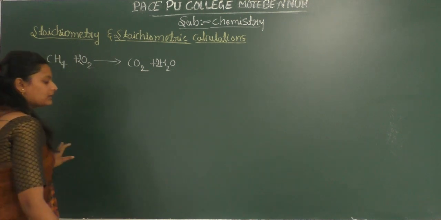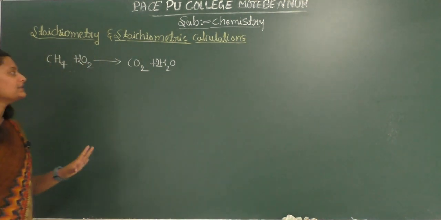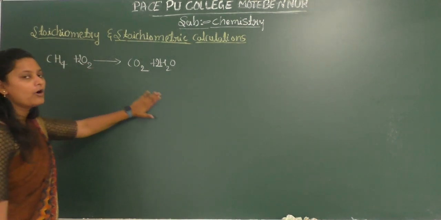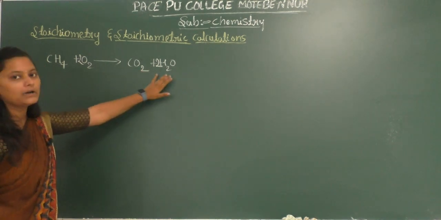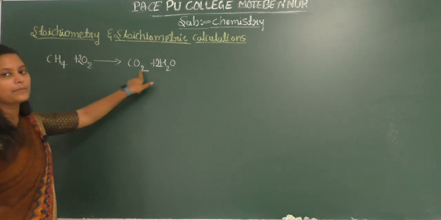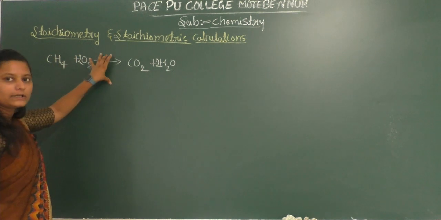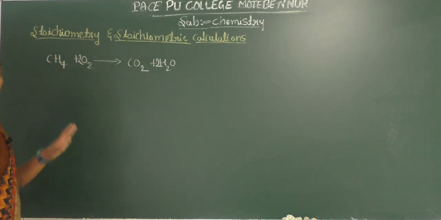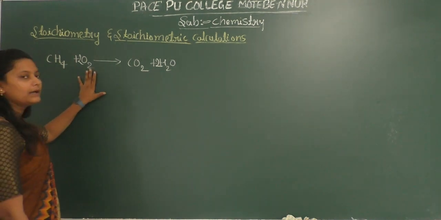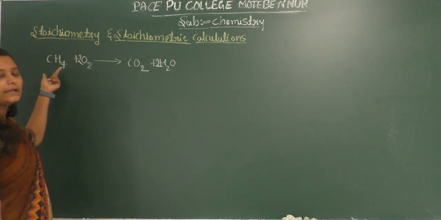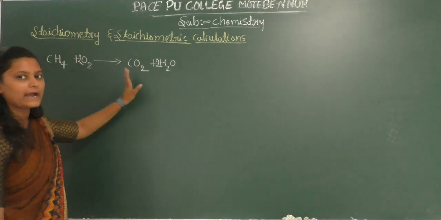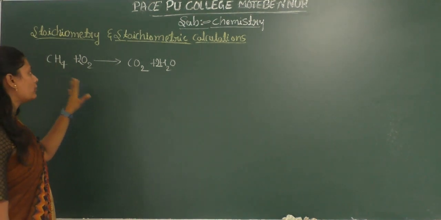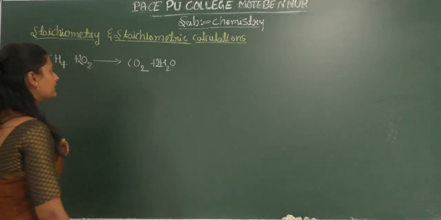So here the stoichiometry deals with the calculation of masses of reactants and products which are involved in the balanced chemical equation. Okay, so what we are going to do here is calculate the masses of reactants and products which are involved in the balanced chemical equation.